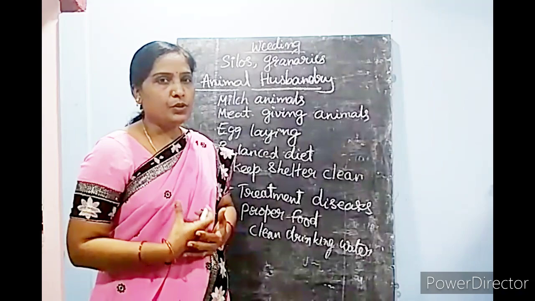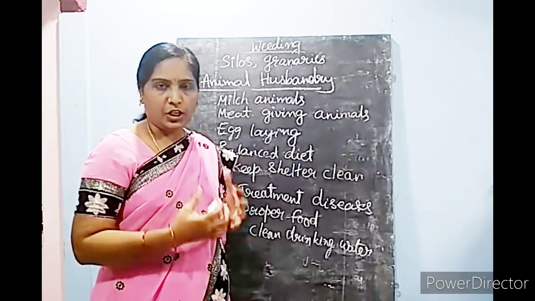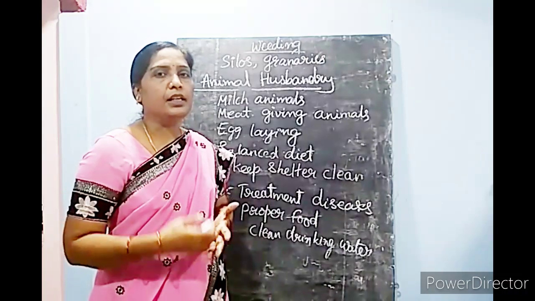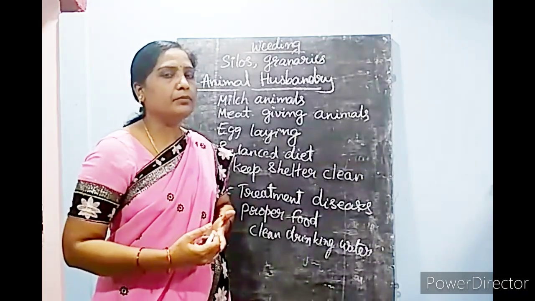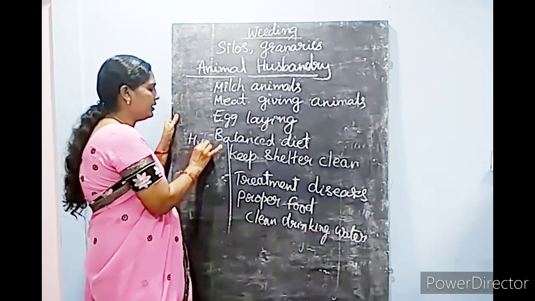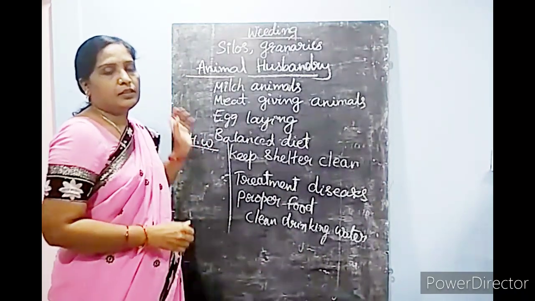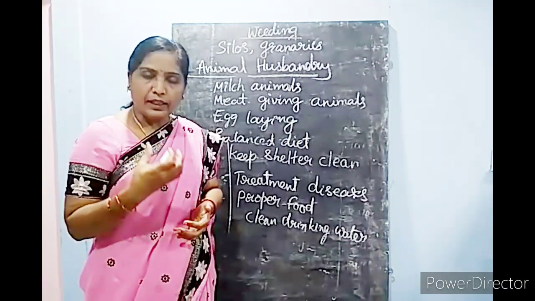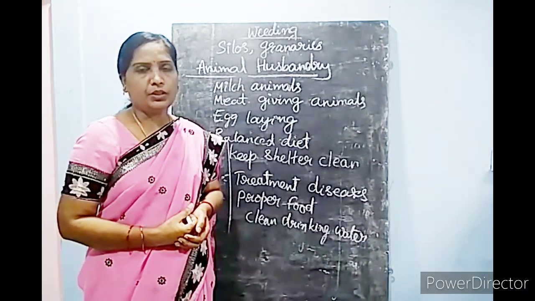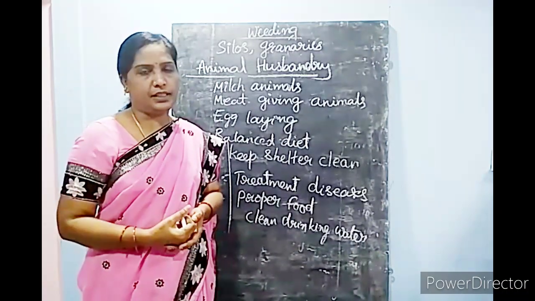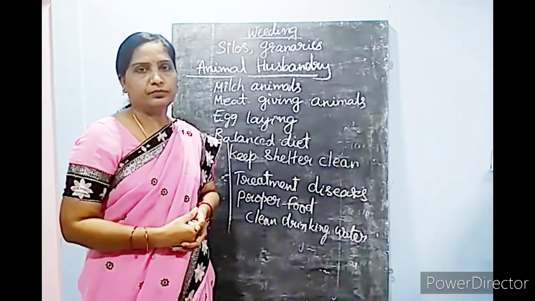Understood, children? So up to here, your crop production and management lesson is completed. Now I'll give you some home assignment. Do one small home assignment, children. You ask your mother and collect the information about how she is storing the different grains in your house.